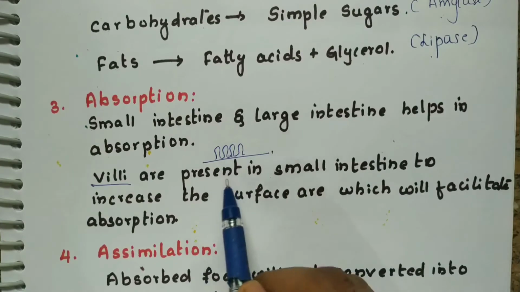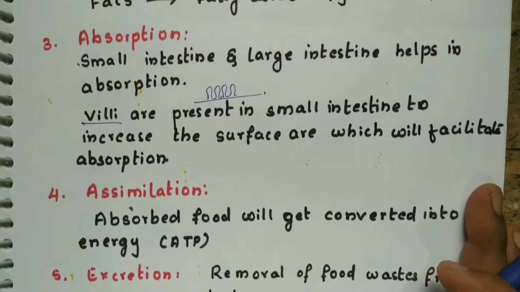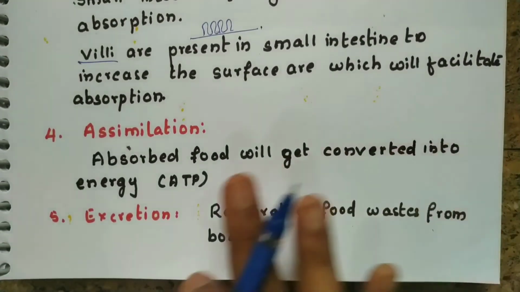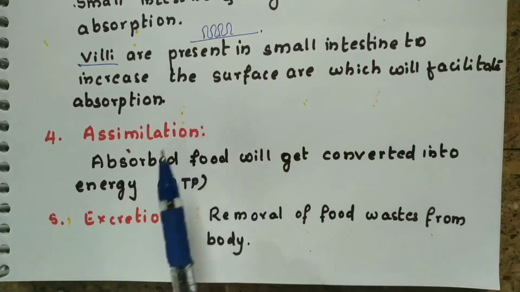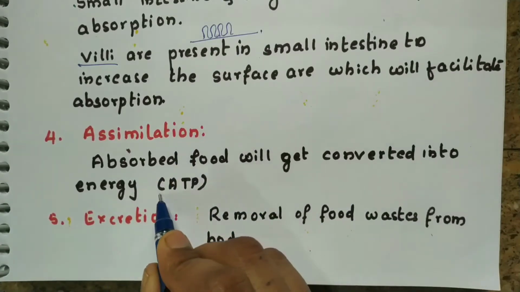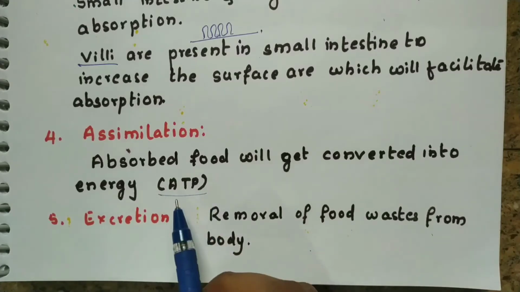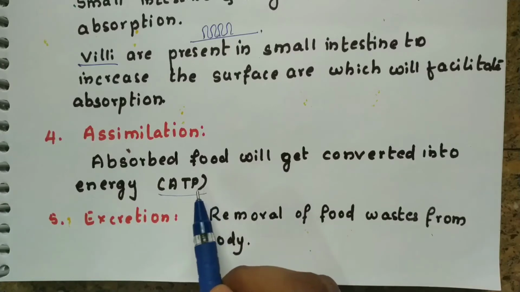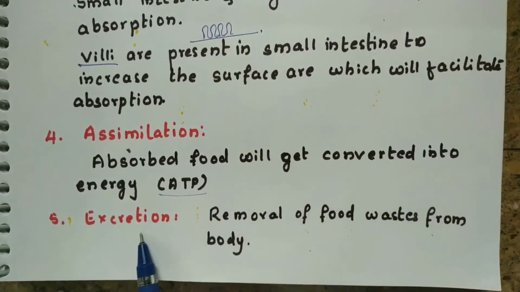After absorption, there is a process called assimilation. In assimilation, we can see that the absorbed food gets converted into a form of energy which is called ATP. ATP stands for adenosine triphosphate. And the last process is excretion, in which the food wastes are removed from our body. Here the food wastes are removed from our body through the anus.